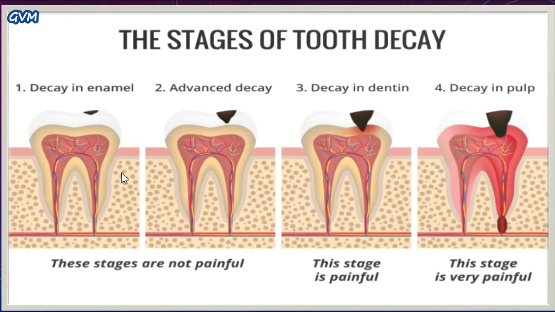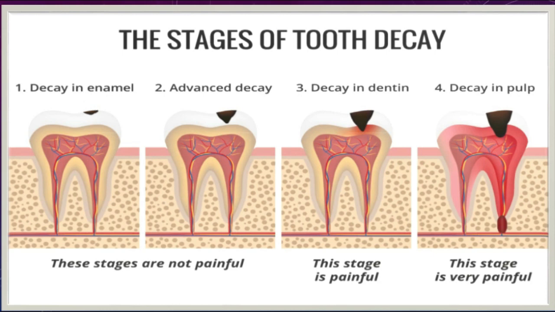Students, these two stages are normal and they are not that much painful, but without treatment, these holes can grow larger over time and may even destroy the whole tooth. As you can see here, the cavity goes on increasing and causes damage to the dentine. Students, dentine is a layer of mineral that lies immediately underneath the enamel of the tooth. And students, this is the painful stage of tooth decay.